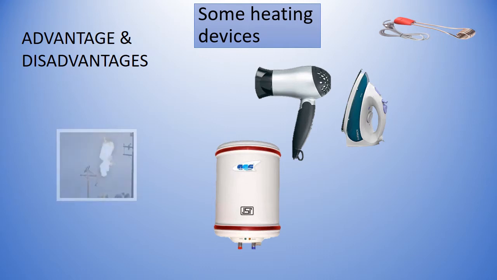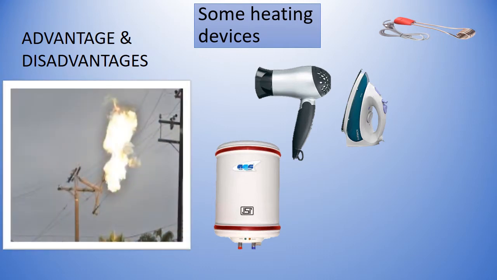Children, look at this image or picture. You can see one of the adverse effects of the heating effect of electric current. Due to more and more heat produced in the wires, it has led to the damage of the wires or the fire you can see. You know that most of the appliances, when they work for a long time, produce heat. If we touch their sides, we can feel the temperature. So actually we can say that this is a great disadvantage. That means some amount of energy is wasted by the appliances. Okay, let us now continue.